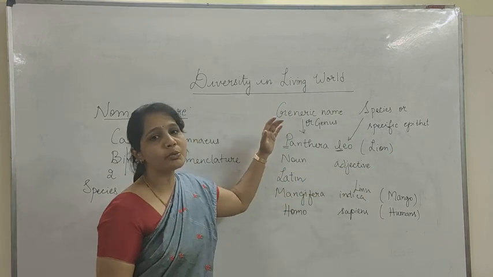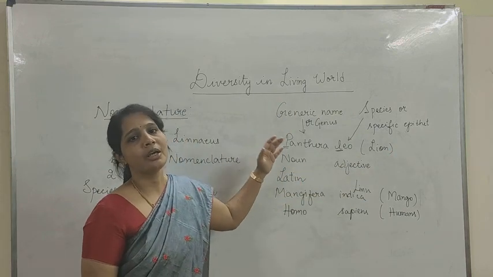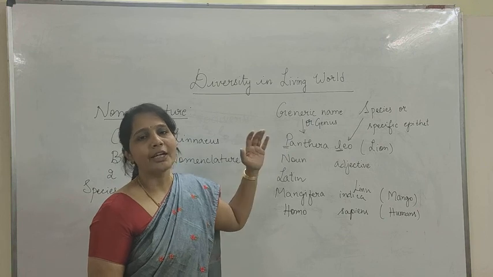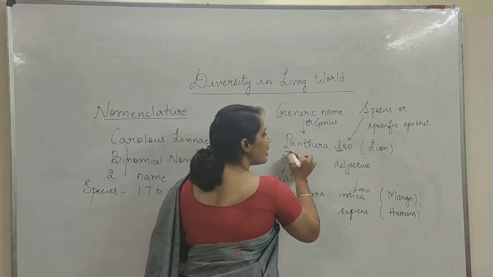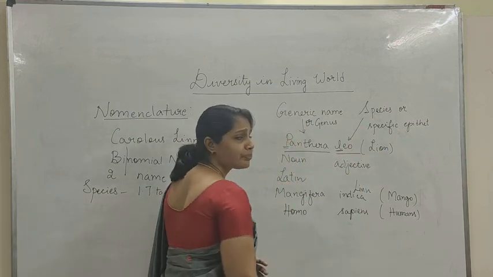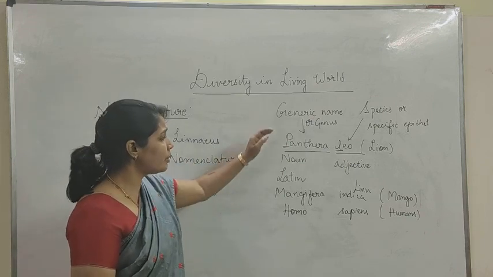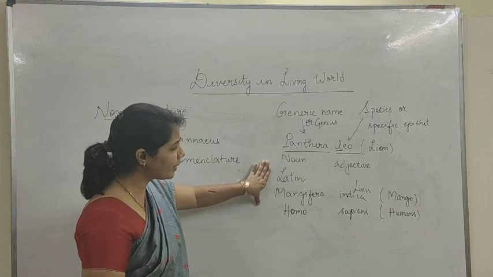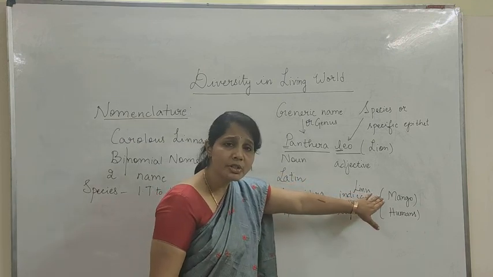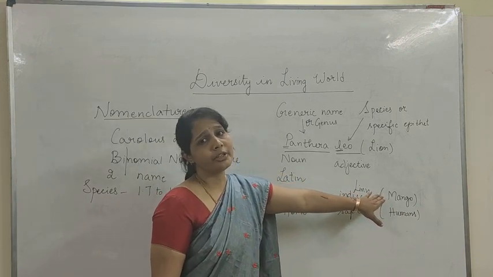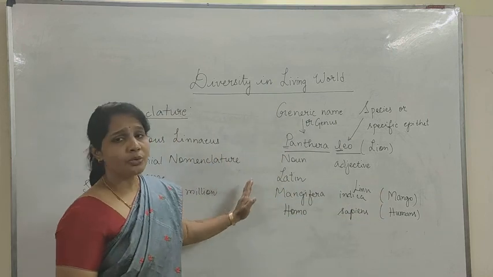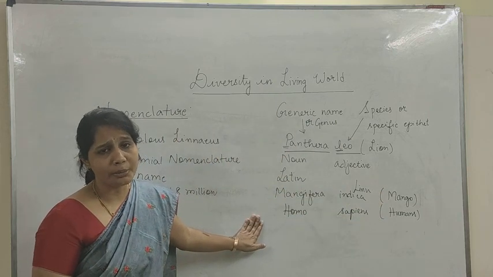All these words are Latin words or Latinized forms, and usually they are underlined separately or written in italics, right? The name of the scientist is always in an abbreviated form. So this is what is known as binomial nomenclature.